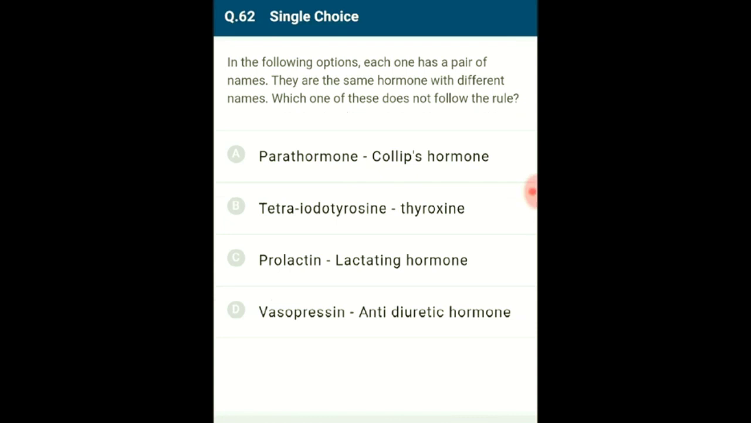In the following options, each one has a pair of names. They are the same hormones with different names. Which one of these does not follow the rule? The parathyroid hormone was first discovered by Philip Collip. Hence, it is also called Collip's hormone. It is a hypercalcemic hormone.